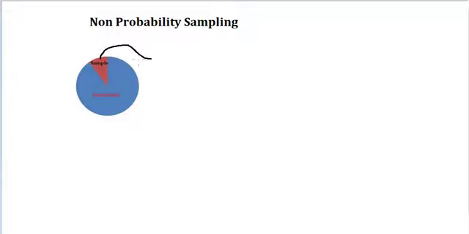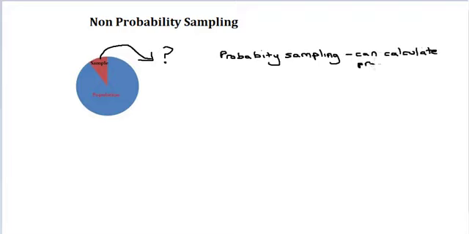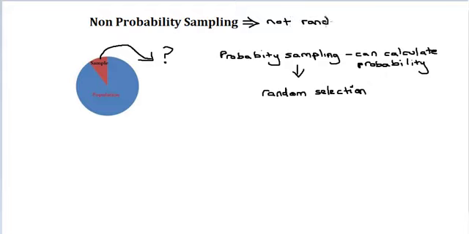In non-probability sampling, you can't calculate the probability of choosing a member of a sample. It's the opposite of probability sampling, where you can calculate the probability. Another major difference? Non-probability sampling doesn't involve random selection. It's usually based on the subjective judgment of the researcher.